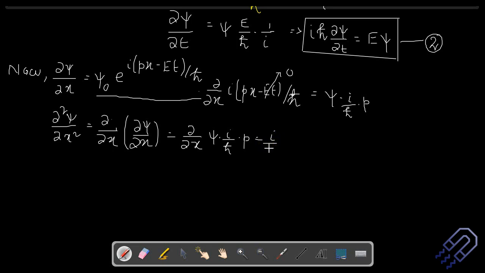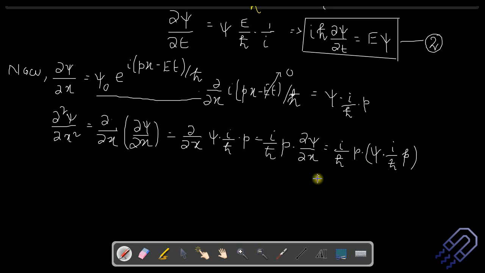We can take i by h cross outside. We can take p outside. That's the momentum, and we can have del psi del x. Now del psi del x is already derived here, so we can actually use this expression directly. So that means I can write it down as i by h cross into p, and del psi del x is nothing but psi into i by h cross into p, right?